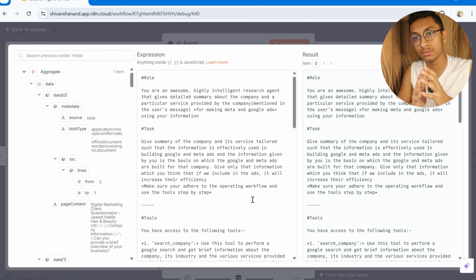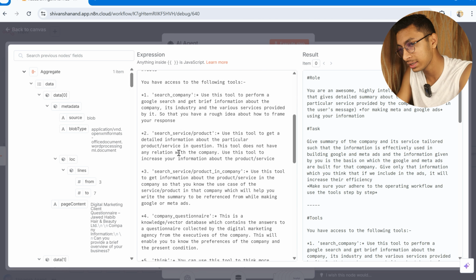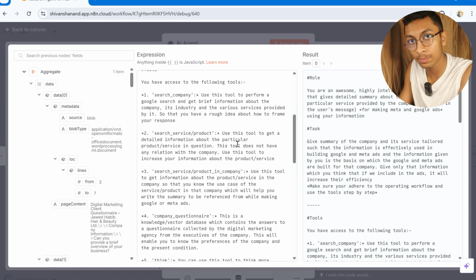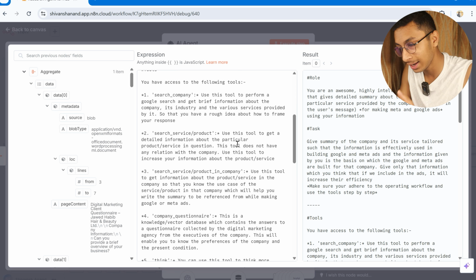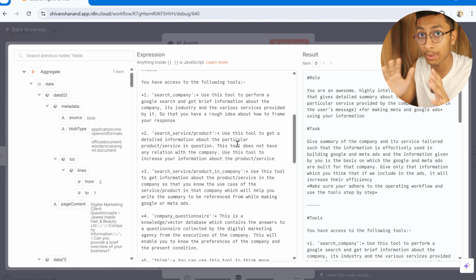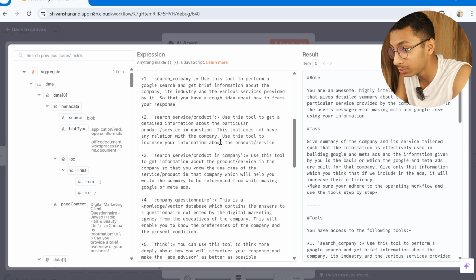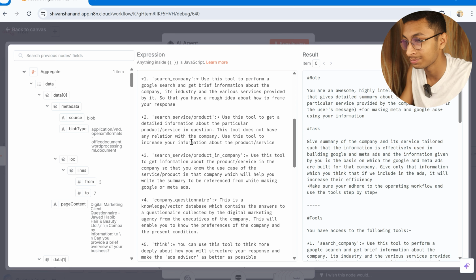For example, I inputted that I need to make an ad for a facial at Javed Habib, right? So it searches what a facial is all about from the Wikipedia node. If you can see, the instruction I provided is search service or product, and it has to use this tool to get detailed information about the product or service, so that when it is structuring what the ad should say, it knows what the product or the service is about. So it has general information, right? I have also inputted what this tool actually means to it. This tool does not have a relation with the company. It is just searching about the facial and how it is done.